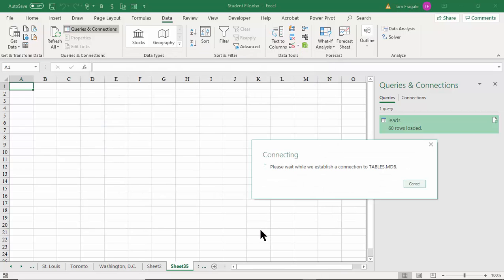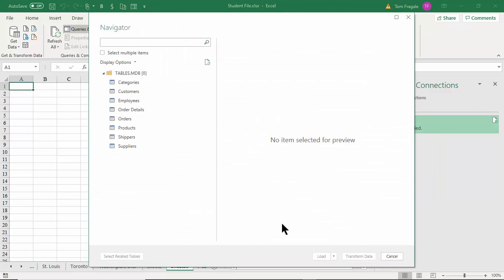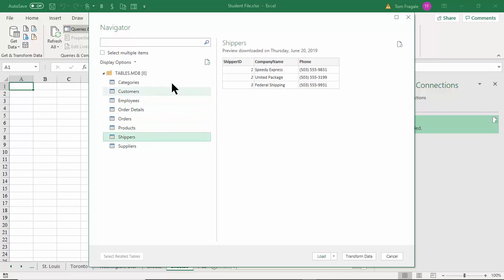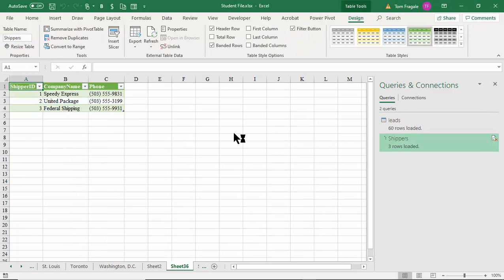An Access database is going to have many tables and many queries. So you pick the one that you want. So let's go with, how about the shippers? I'm going to use this in a future example. So I'm going to pick on shippers there, and I'll pick on load. Good. So now that came in as a formatted table. In fact, I see the table name is called shippers. That's going to be important. So we're going to use that in a future example.